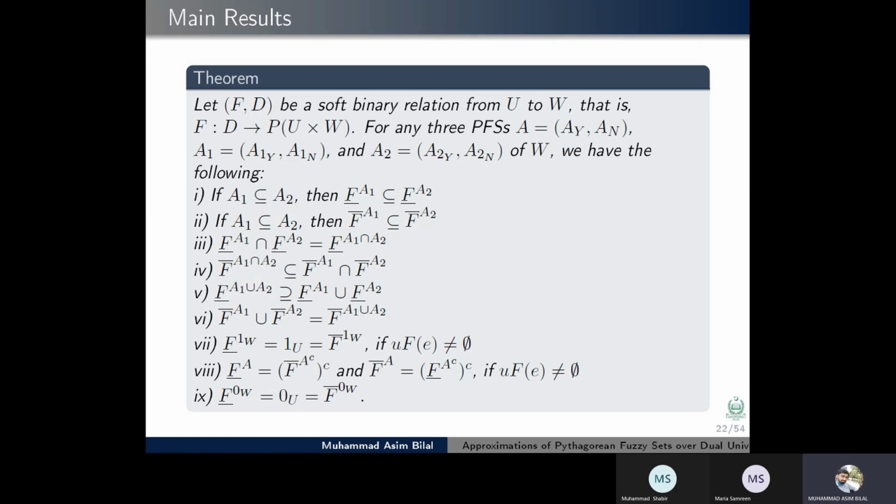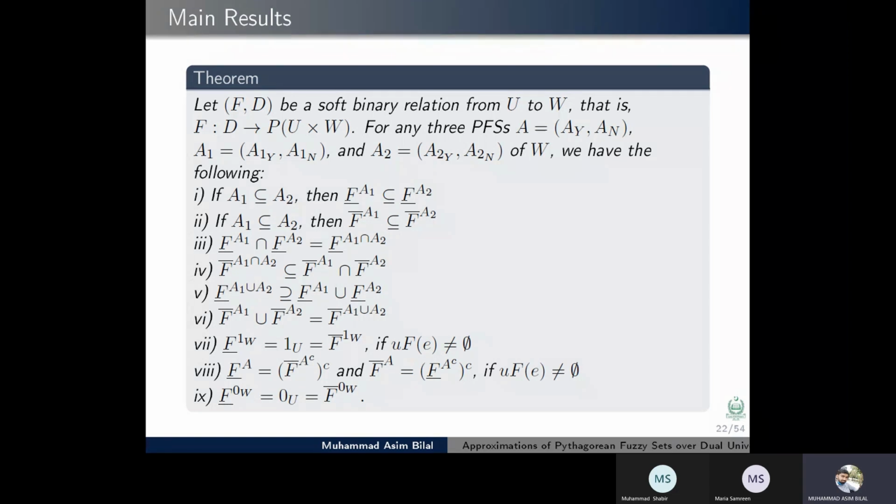Fifth property: the lower approximation of A1 union A2 is a superset of the union of the lower approximations of A1 and A2. Sixth property: the union of the upper approximations of A1 and A2 is equal to the upper approximation of A1 union A2.